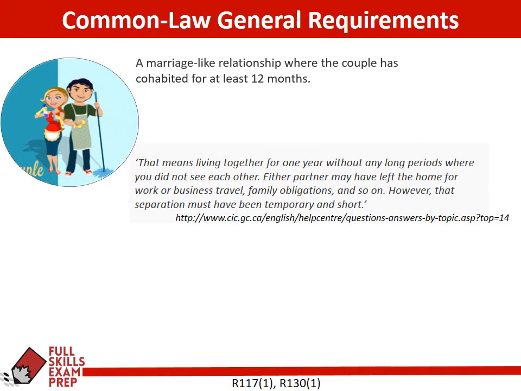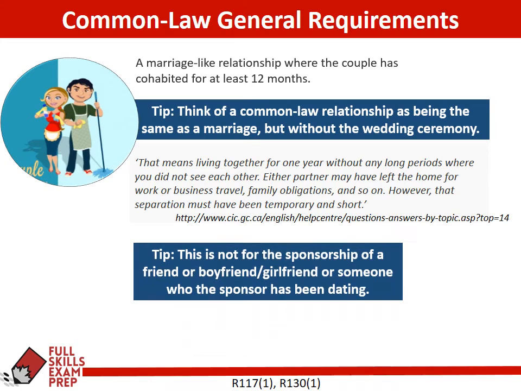So as we saw before, with common law partners, it's not a boyfriend-girlfriend visa. With a common law partner, it has to be basically a marriage without the marriage. So it has to be a common law relationship. They have to have lived together. The one partner certainly can leave to go to work or something like that on short trips.